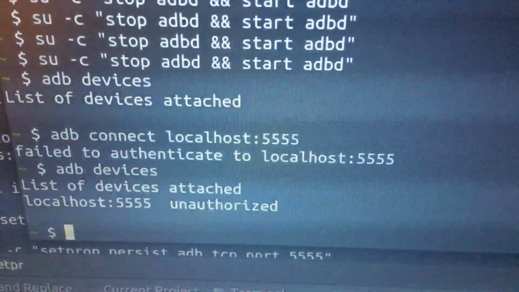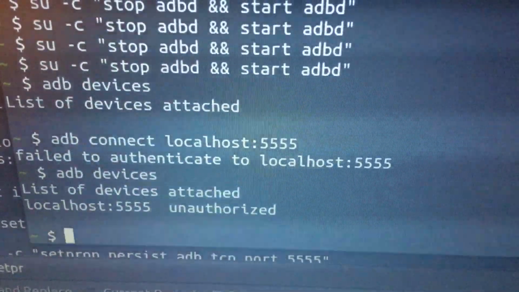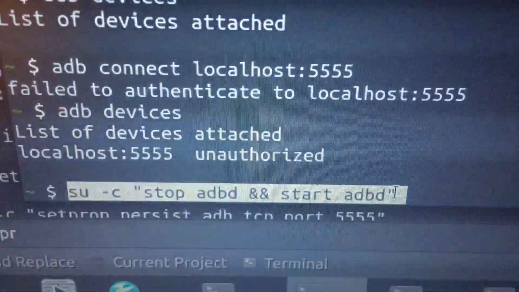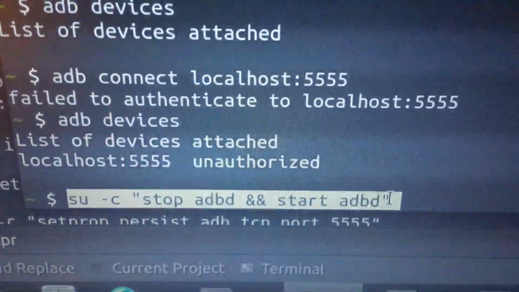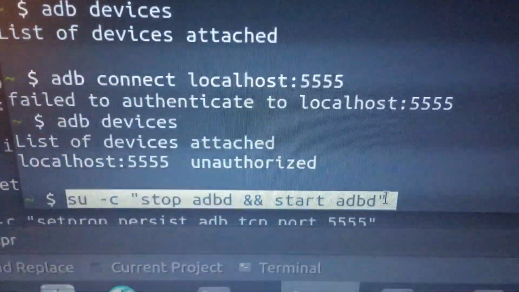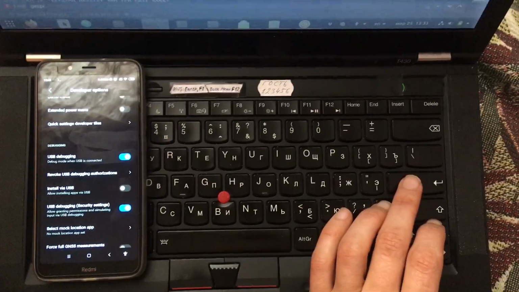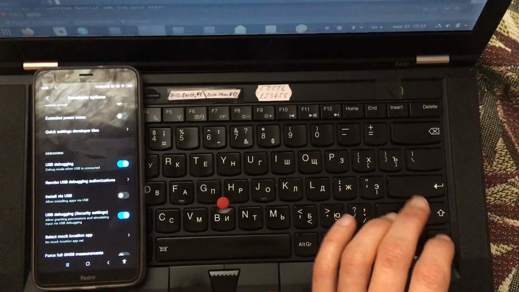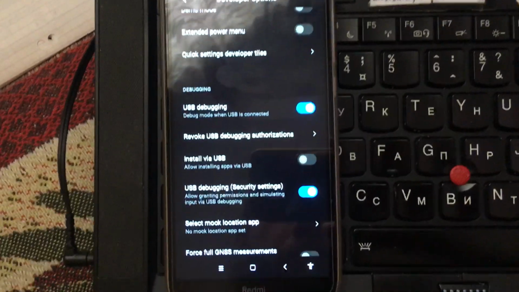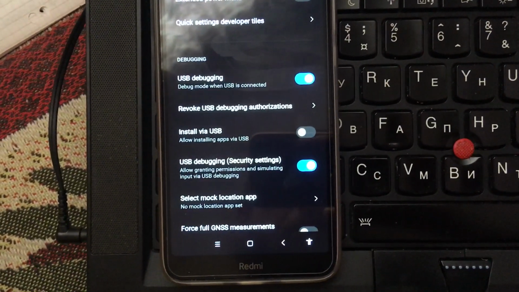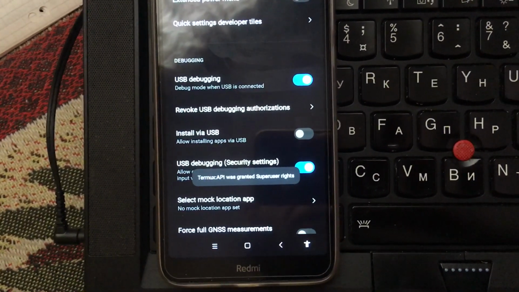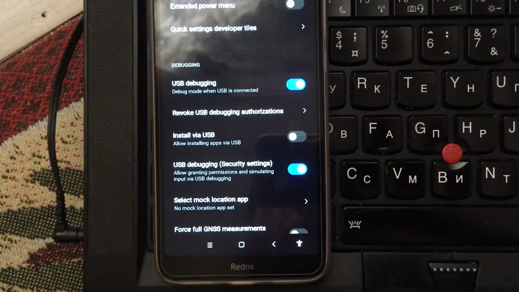I've connected to ADB but it's not authorized. I will try to restart the ADB service with the commands stop adbd and start adbd. Restarting ADB service. The authorization pop-up appears and immediately disappears. Interesting behavior.